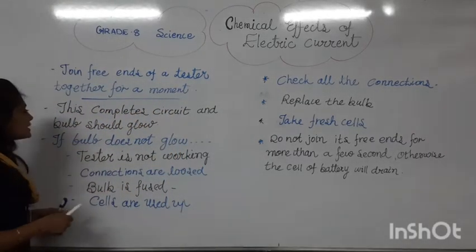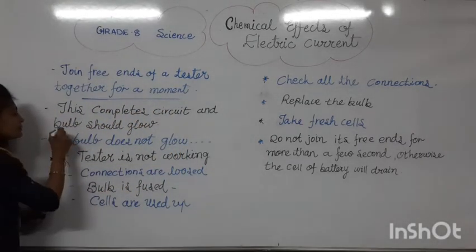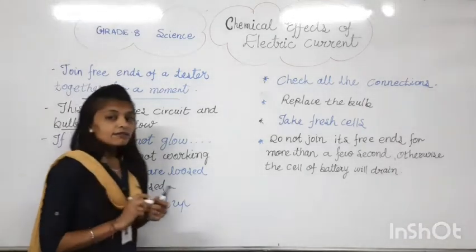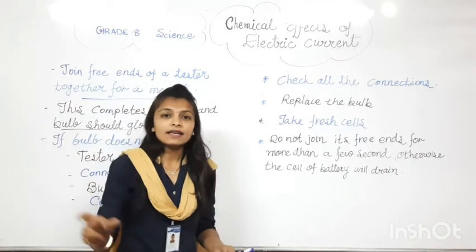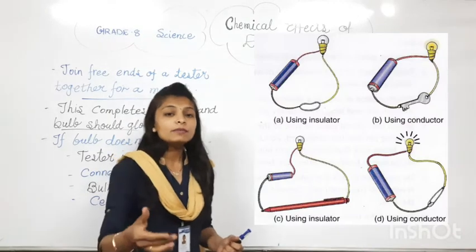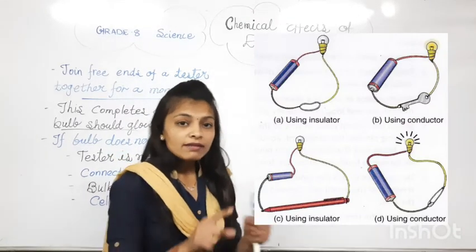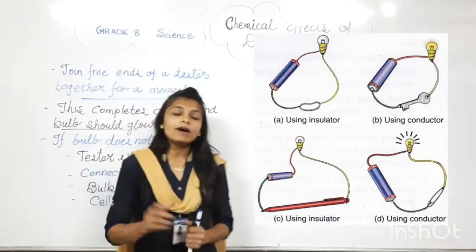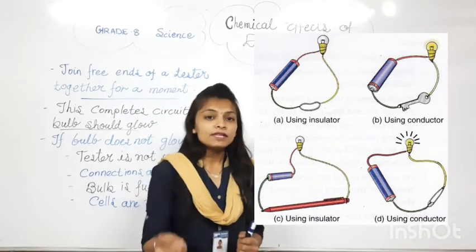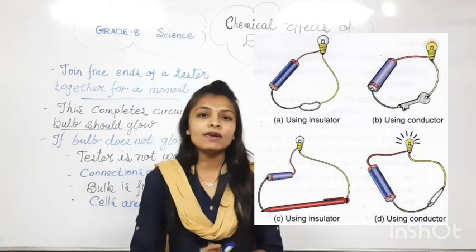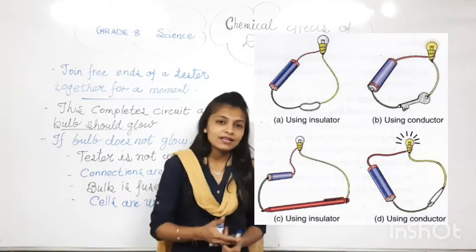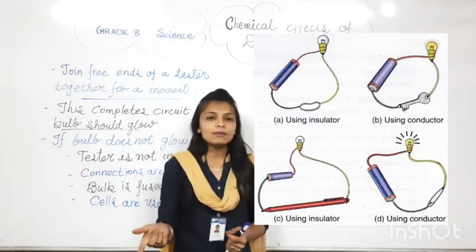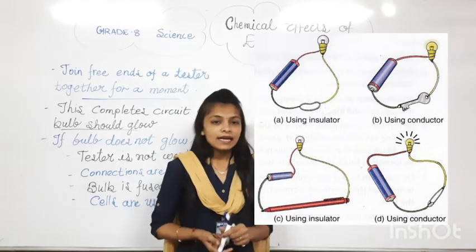Second, the circuit is complete and the bulb should glow. Whenever the circuit is complete, the bulb will glow. Do you know how many terminals there are in a cell, which we can also call a battery? There are two terminals in a cell: one is the positive terminal and the second is the negative terminal.